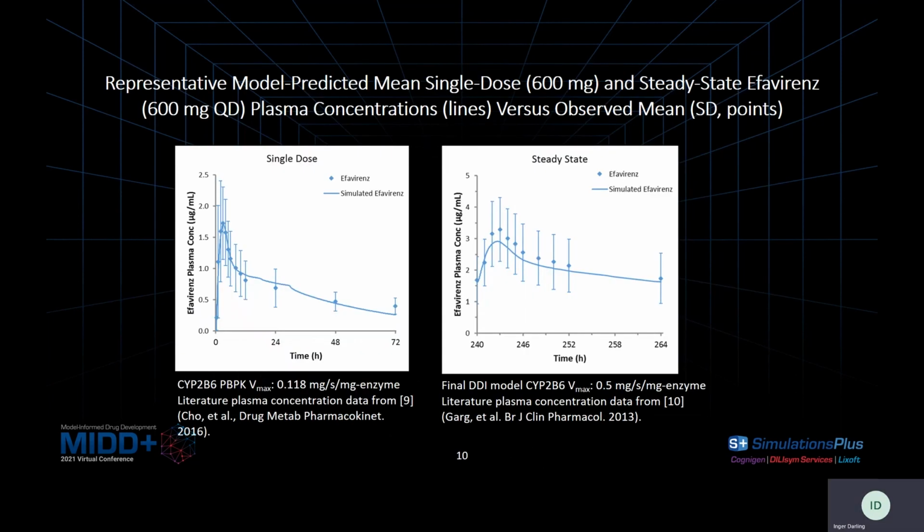So initial model development for efavirenz used a single dose of efavirenz data from which the CYP2B6 Vmax was adjusted to best fit each of the individual studies. The simulation presented on the left side of the slide shows an example data set for single dose efavirenz administration of 600 milligrams and shows the CYP2B6 Vmax values. Variability in the CYP2B6 expression was accounted for the differences between these various studies for these single dose simulations.